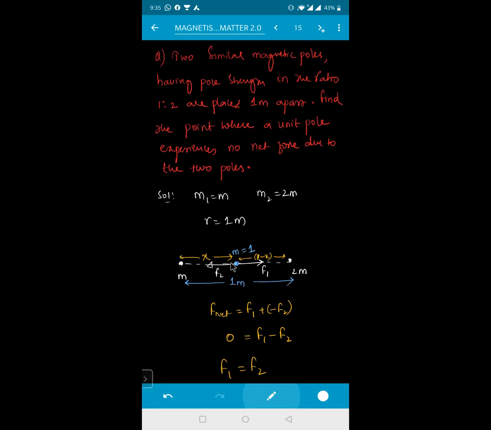What I'm telling is, when we are calculating it, we took it as m into 1 because that middle m is equal to 1, because we are calculating the force between this m and this m. The first one and the center one, next one and the center one, and last one and the center one, 2m into m, 2m into 1. Because the net force acting on that one will be equal to zero, because there is a small charge which has been kept in between them.